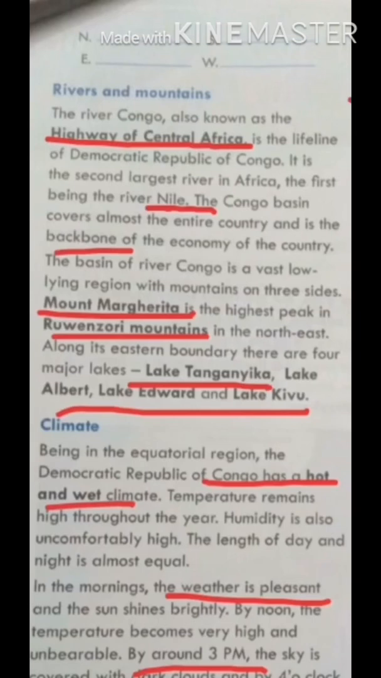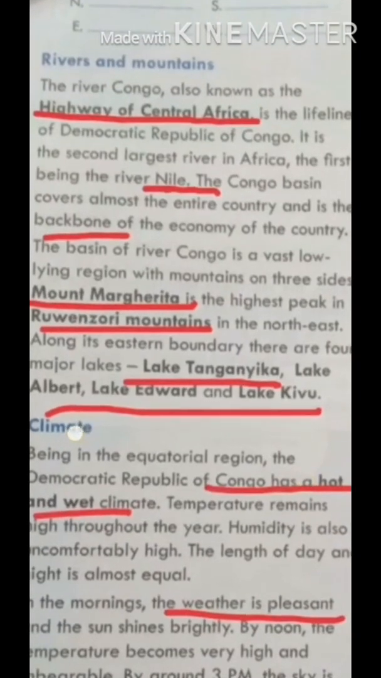The Congo basin covers almost the entire country. It covers the entire country. That's why we can say that it is the backbone of the country.